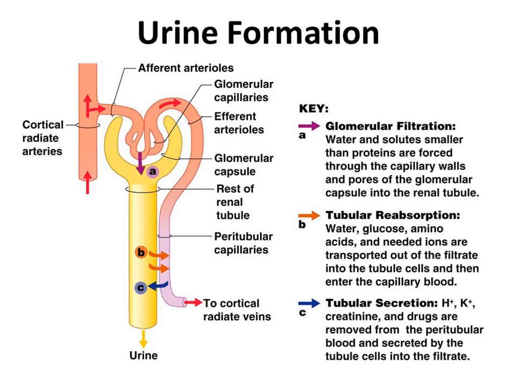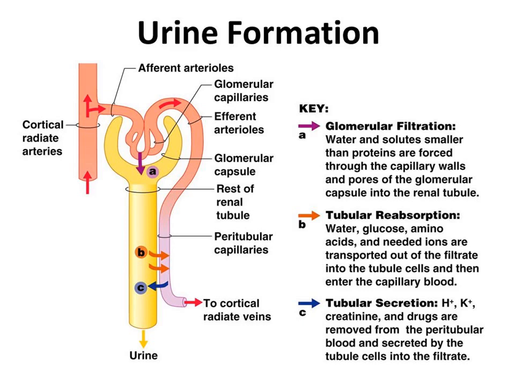Glomerular filtration: water and solutes smaller than proteins are forced through the capillary walls and pores of the glomerular capsule into the renal tubule. Tubular reabsorption: water, glucose, amino acids, and needed ions are transported out of the filtrate into the tubule cells and then enter the capillary blood.